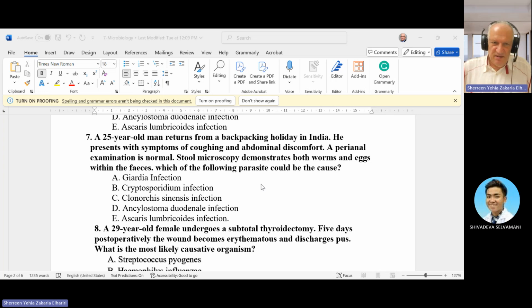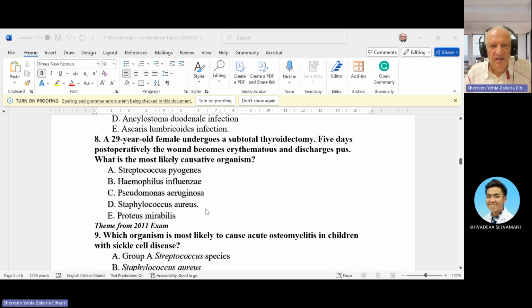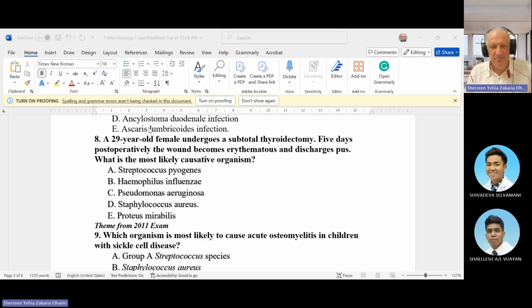Yeah, so Ascaris is common in tropical areas. Of course, India is a big country and they have different regions, and most of the tropical disease and the non-tropical disease are present there because of the huge size of India. So the answer is Ascaris lumbricoides infection. By the way, Ascaris in some countries, like in the Middle East, can also cause obstructive jaundice and can present in the common bile duct. All right, next question.